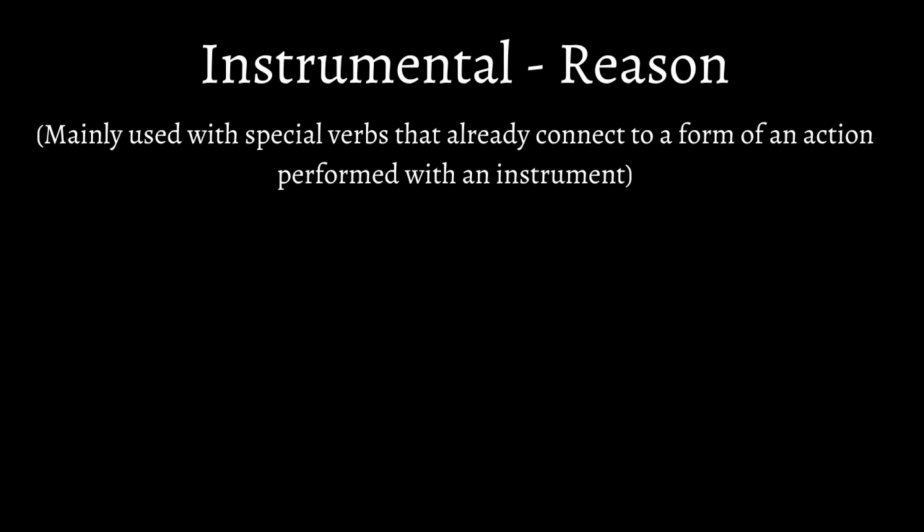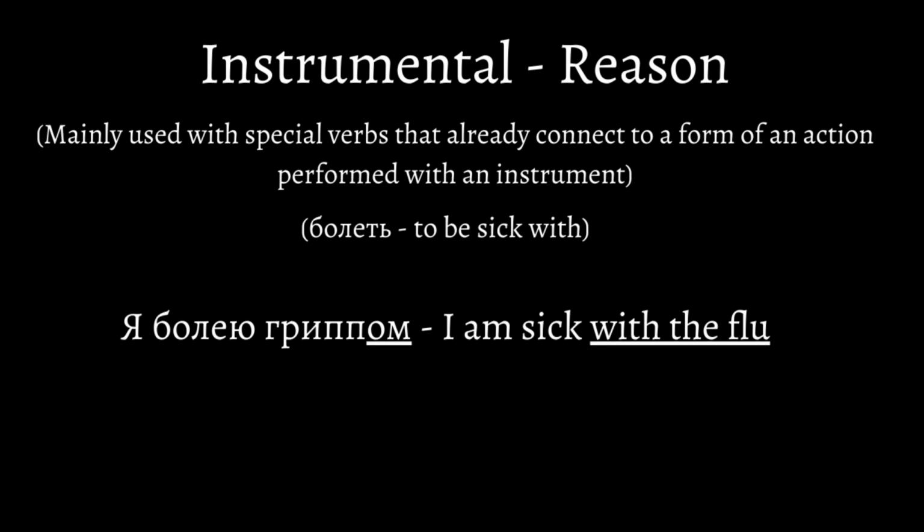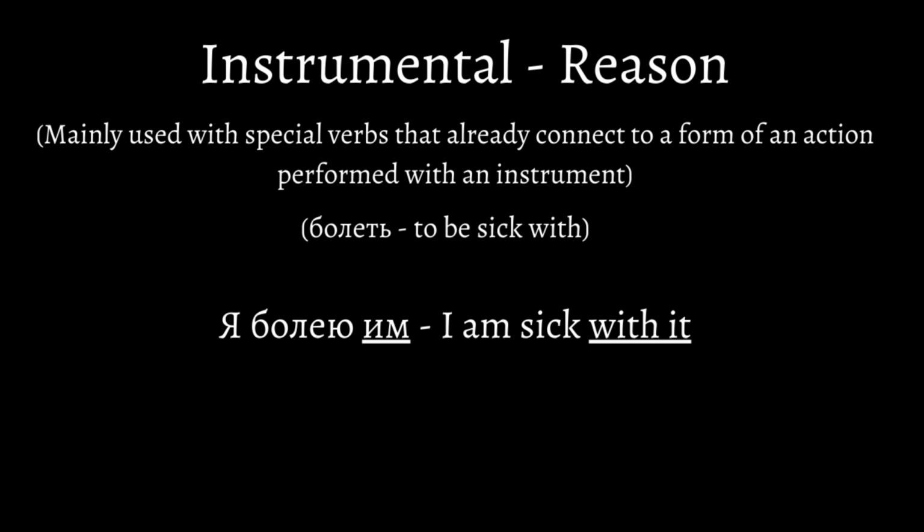Here, we have a reason. A reason is mainly used with special verbs that already connect to some form of an action being performed with an instrument. Personally, I cannot think of too many of them, but a useful one is болеть, meaning to be sick with. Я болею гриппом. I am sick with the flu. We can replace it with an object pronoun, which would be Я болею им. I am sick with it. In this case, we don't need the preposition with in Russian because we know that it's instrumental.